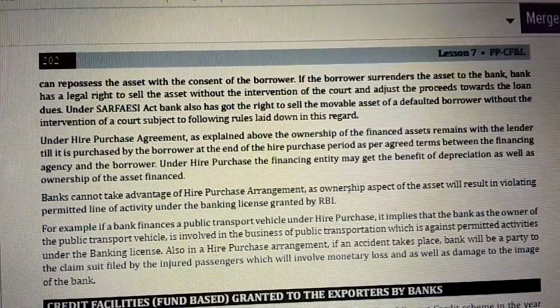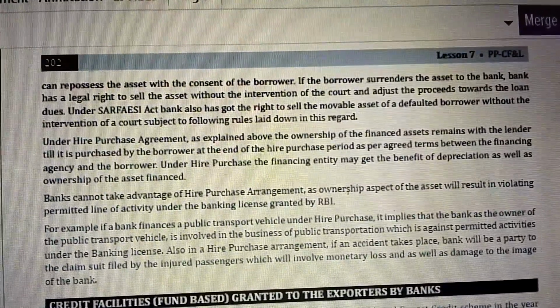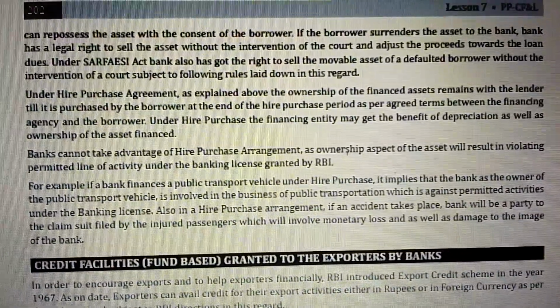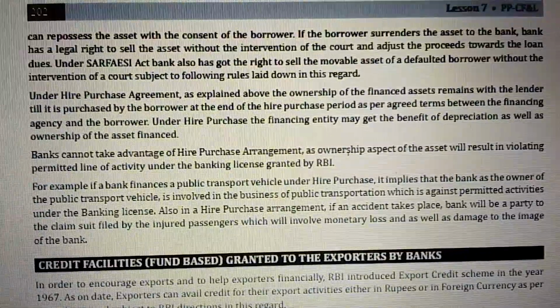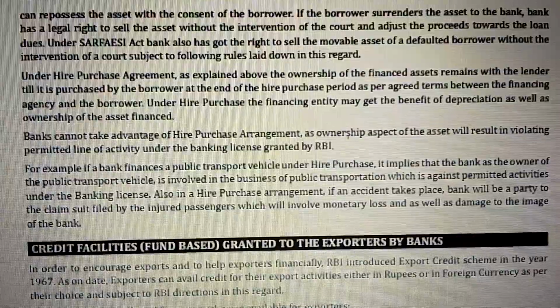Under the SARFAESI Act, the bank also has the right to sell the movable assets of the defaulted borrower without the intervention of the court, subject to the rules laid down in this regard. Under the hire purchase agreement, as explained above, the ownership of the financed assets remains with the lender until it is purchased by the borrower at the end of the hire purchase period, as per the agreed terms between the financing agency and the borrower.